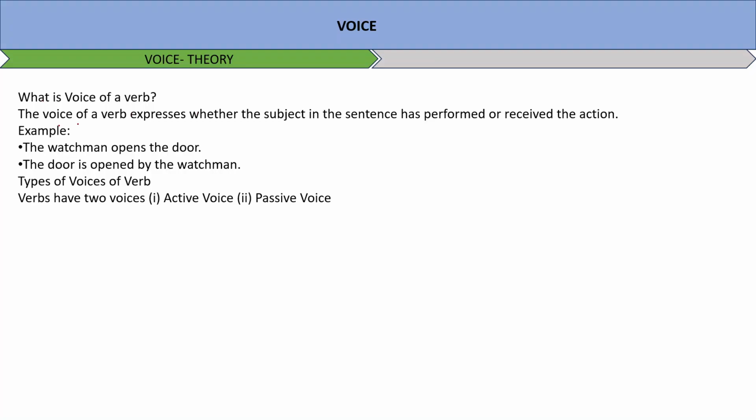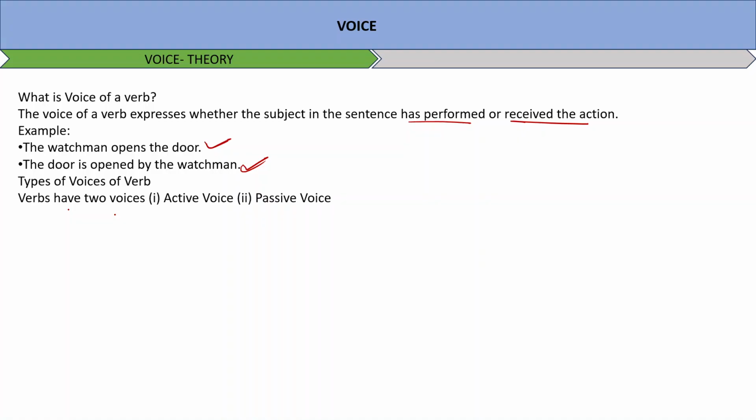The voice of a verb expresses whether the subject in the sentence has performed or received the action. Example, the watchman opens the door. The door is opened by the watchman. So here the watchman is performing the action. Here the watchman is receiving the action. This is the difference, and this is what voice is all about. So verbs have two voices, active voice and passive voice.